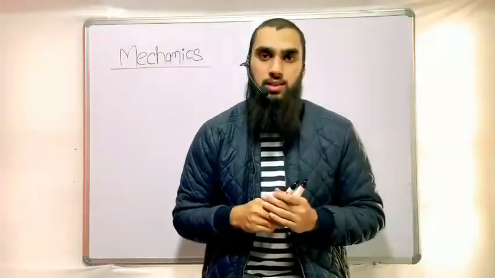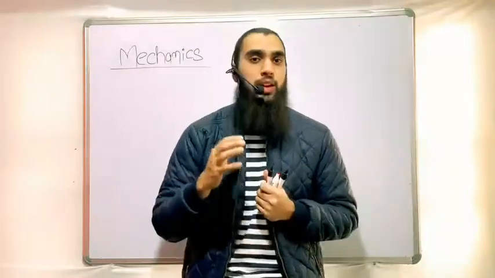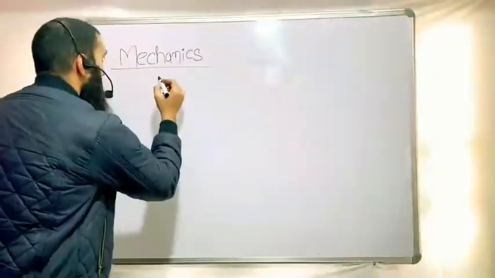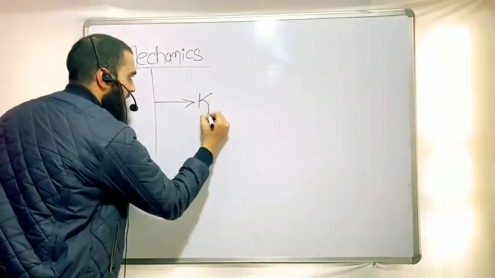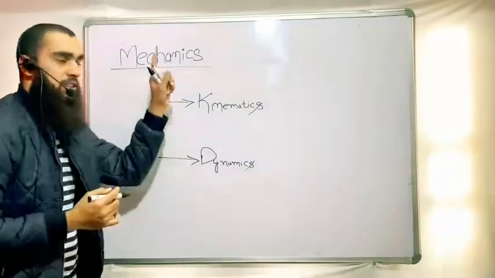Mechanics simply means the study of motion of bodies or particles. If we are discussing the motion of the bodies, that's called classical mechanics. If we are discussing the motion of the particles, that's called quantum mechanics. This mechanics is subcategorized into kinematics and dynamics. As we all know, mechanics is the study of motion.